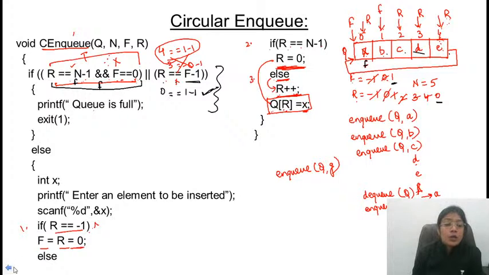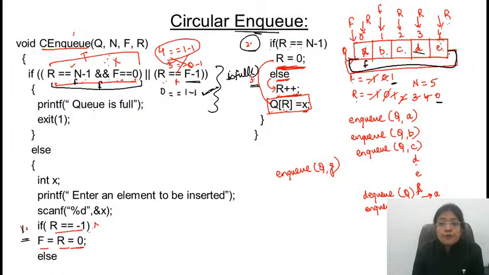If it is not full, then you need to make three cases: whether you are inserting the first element of the Q, or you are inserting the element when rear has already reached the last position, or it's the normal case. In the previous case, we had just followed 1 and 3. This is the new case which is inserted in circular Q, जहाँ पे it is pointing to the front position. So is this clear to everyone?